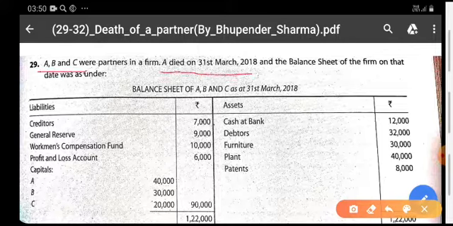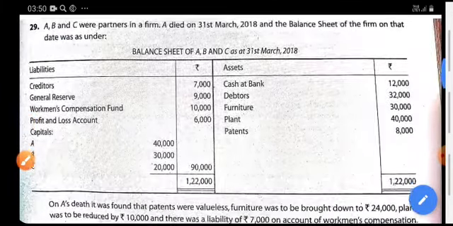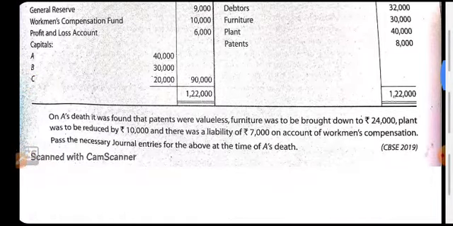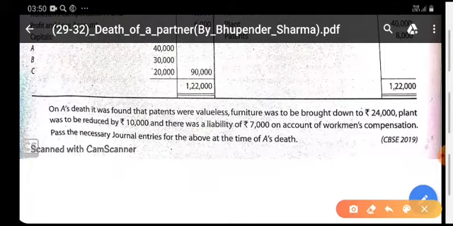A died on 31st March 2018, and the balance sheet as on the same date on which he has died is given. After this balance sheet, further information has been given regarding some adjustments: on A's death, it was found that patents are valueless.